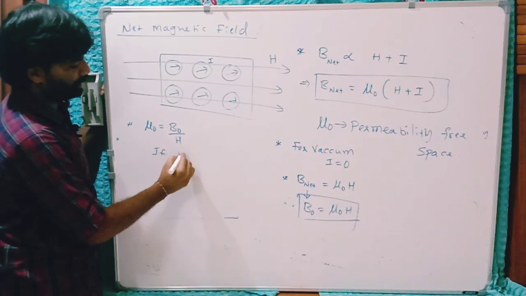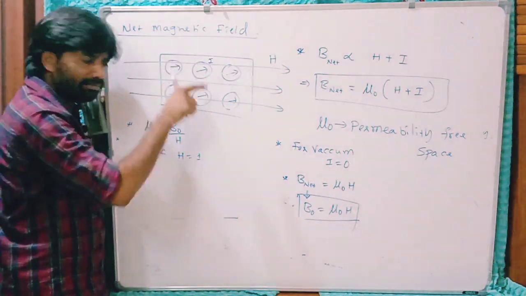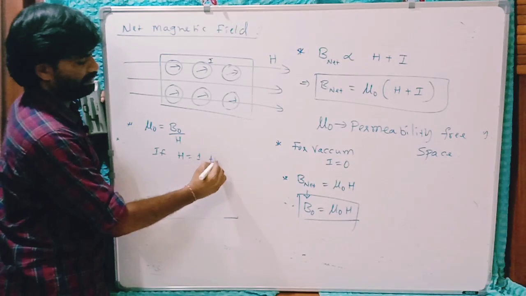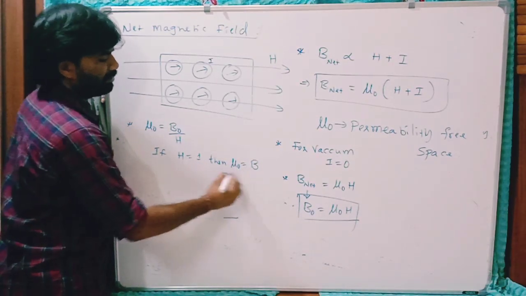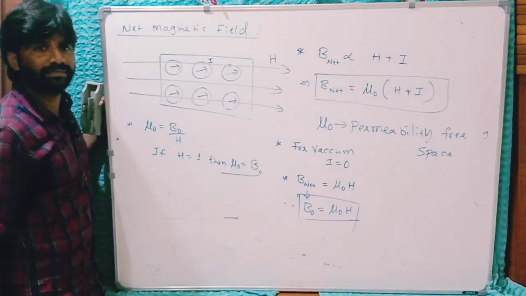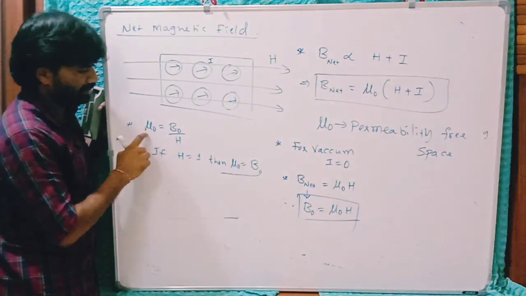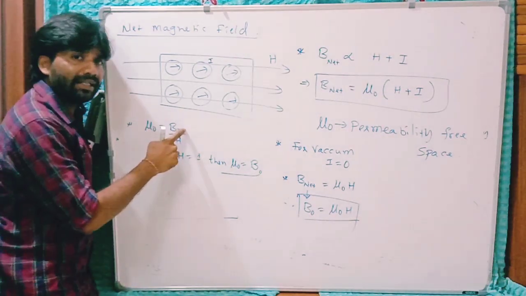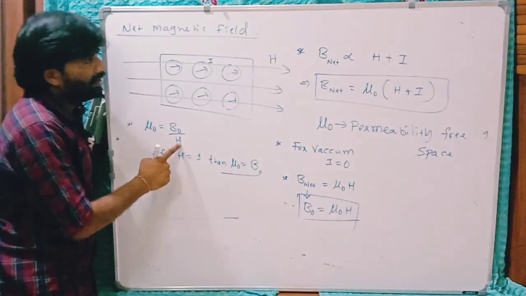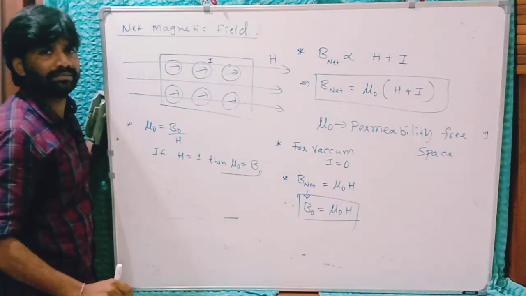If H is unit, if I apply a unit external magnetizing field, then mu naught is numerically equal to the net magnetic field induction in vacuum. So you can define permeability as numerically equal to the net magnetic field induction under unit external magnetizing field.